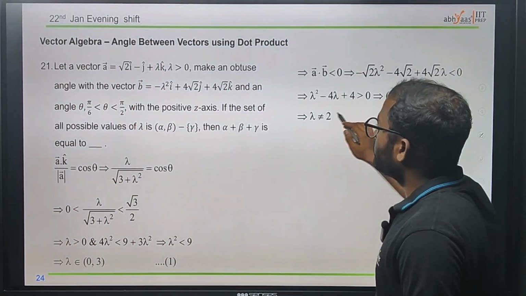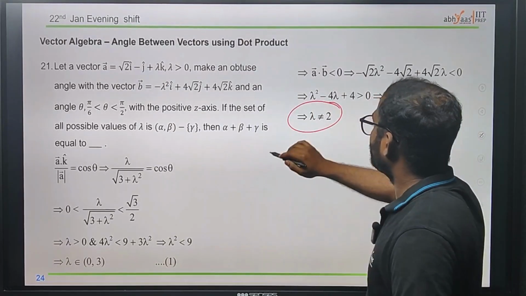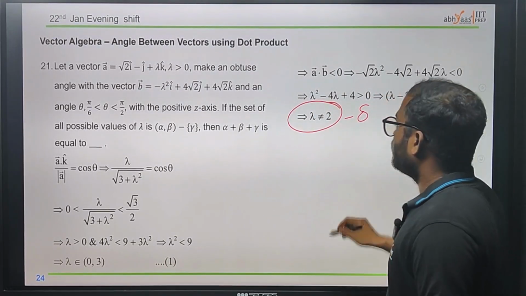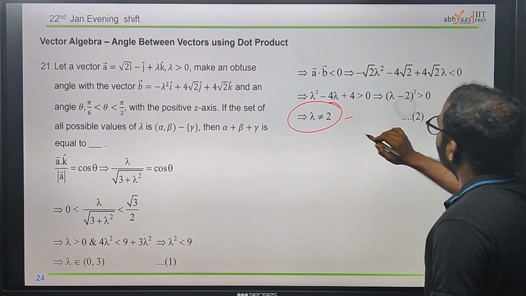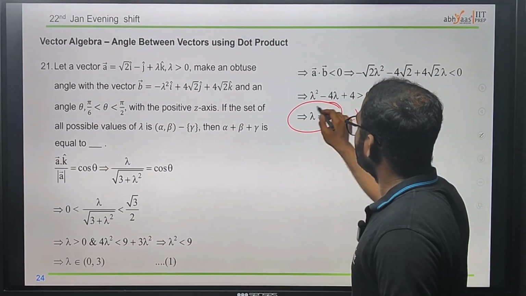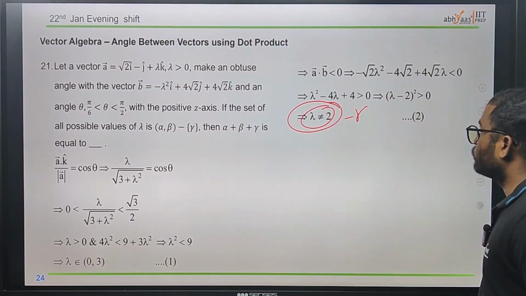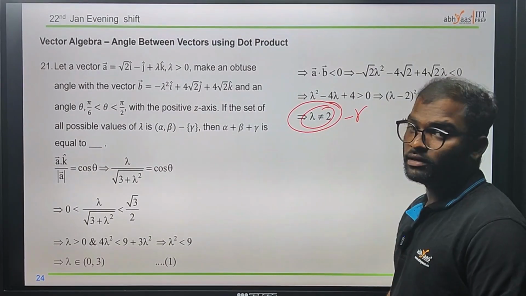Which is, and also we have another situation, which is lambda must not be equal to 2, which is nothing but gamma. Okay, we are ignoring that 2, since in order to make it the interval condition.